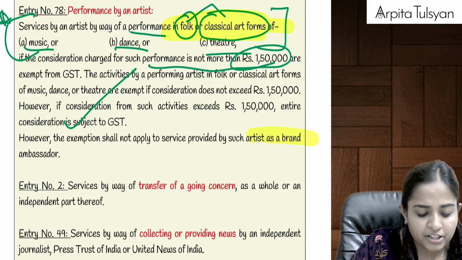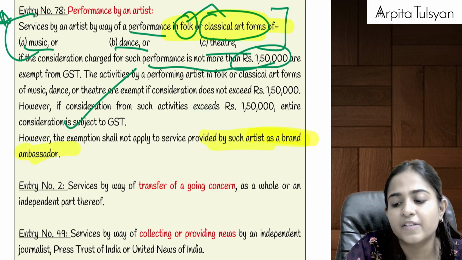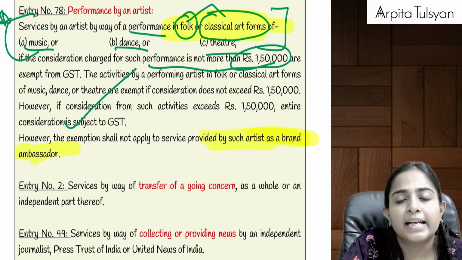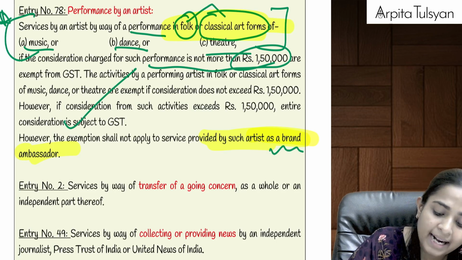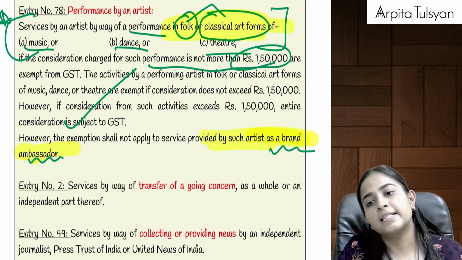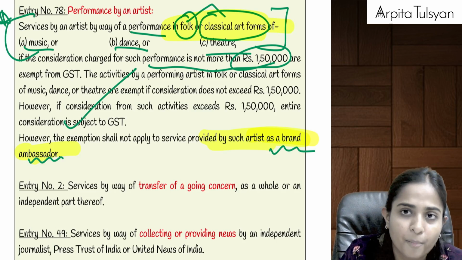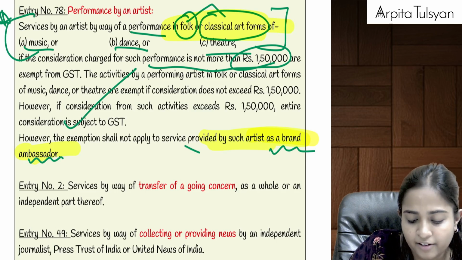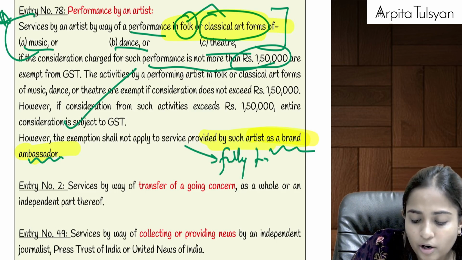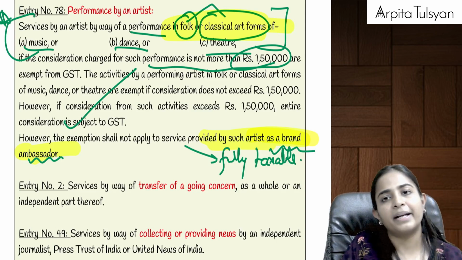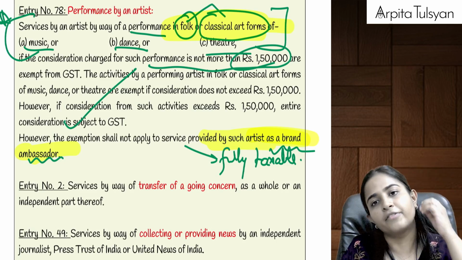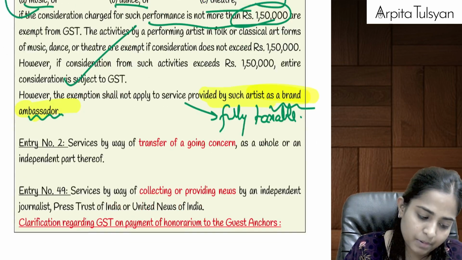And but if such artist is providing any services as a brand ambassador, means it is not coming and performing as a performer but as a brand ambassador, then whatever amount it gets, it will be fully taxable. Okay, brand ambassador, always remember, if I'm getting anything as a brand ambassador of any particular product or any particular services, then it will be fully taxable, right?